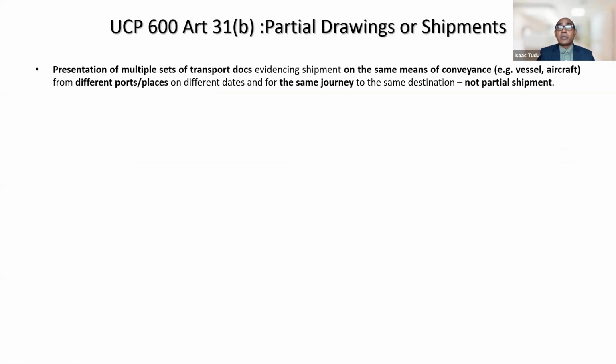So a presentation of multiple sets of transport documents evidencing shipment on the same means of conveyance, meaning the same vessel, same aircraft, same truck, from different ports or places on different dates, but for the same journey to the same destination, is not a case of partial shipment. Simple. Okay, so let us take another example.